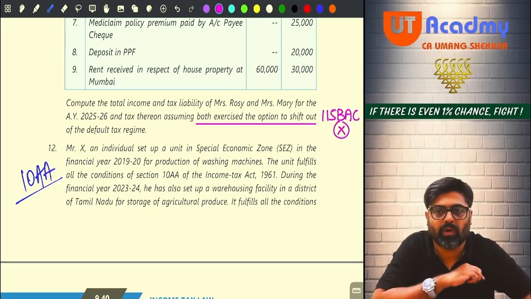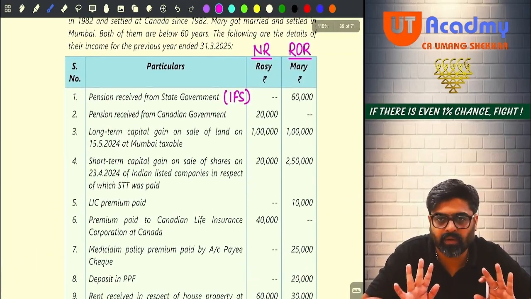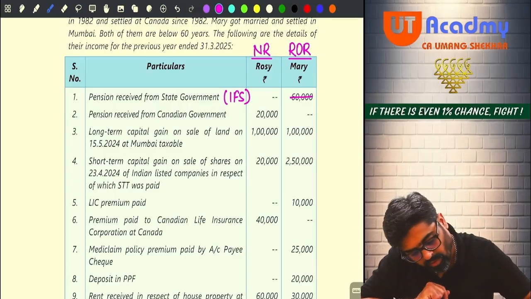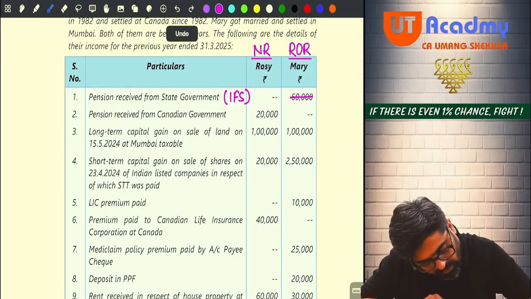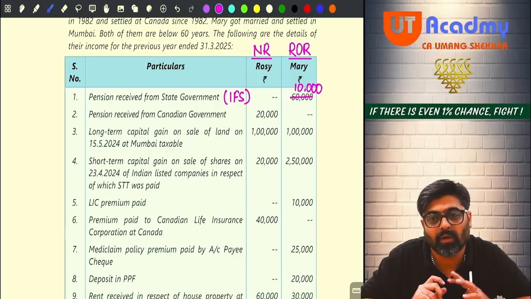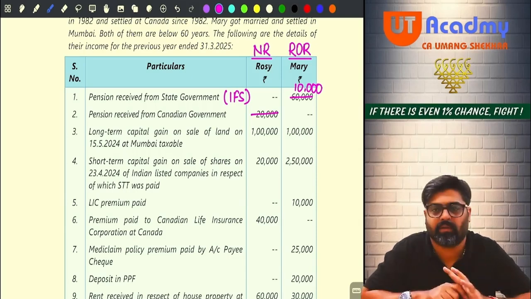Everyone, if you are not following 115BAC, on your salary income you are going to get a standard deduction of 50,000, no? So for Mary, how much will be taxable? 10,000 will be taxable because 50,000 will be the standard deduction. Yes or no? Now tell me, pension is received from the Canadian government. Oh my God. And who is receiving this? Rosie, a non-resident, receiving a foreign income. Will it be taxable in India? No. So cross. This will not be taxable for her.